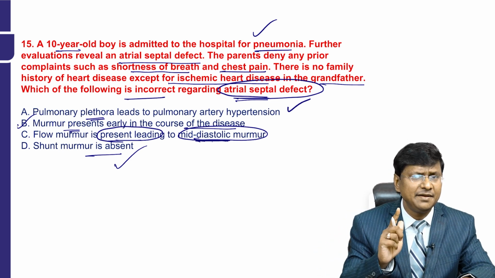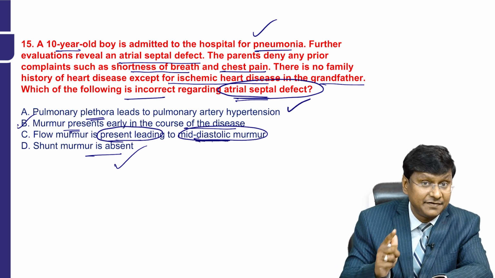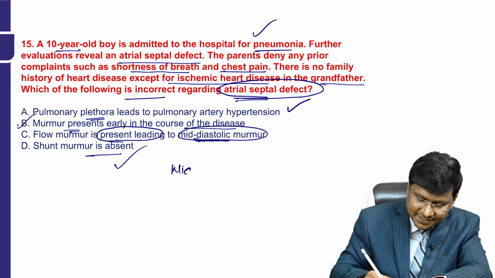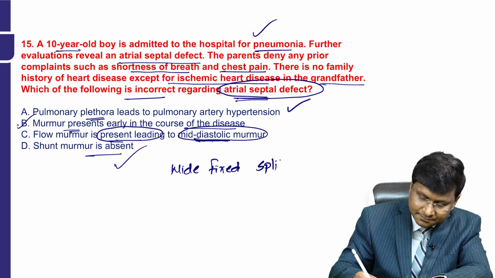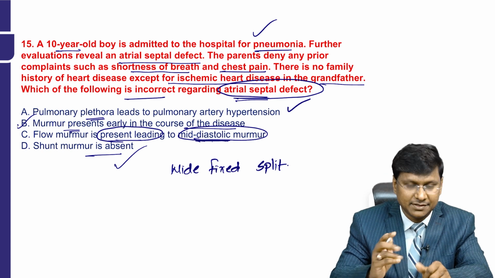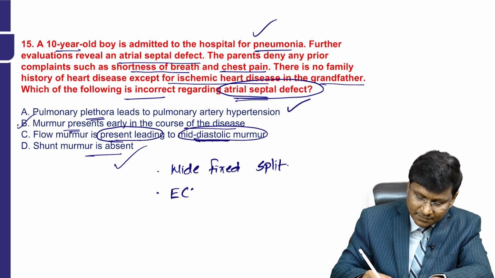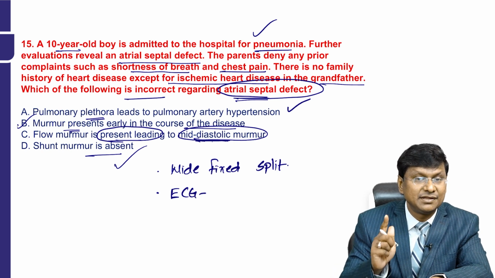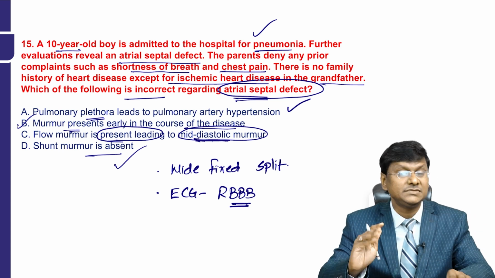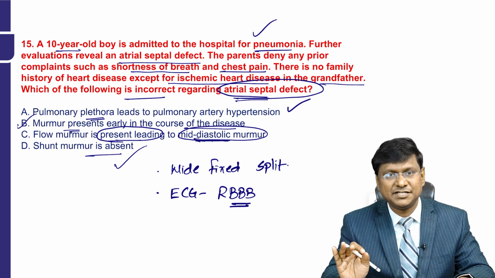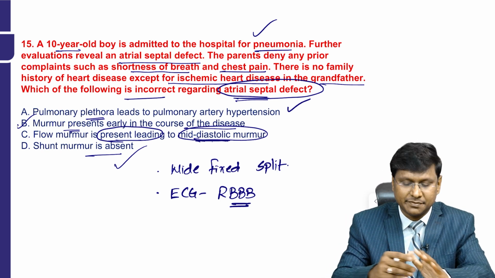Moving on to the next question. In patients with atrial septal defect, what are the other features? On auscultation, you will have the presence of a wide fixed split. And next important is the ECG. When you do an ECG in patients with atrial septal defect, there can be an incomplete right bundle branch block. So that is about the question related to ASD.